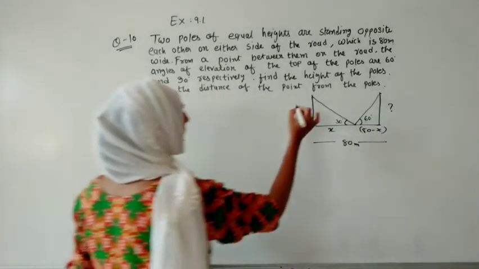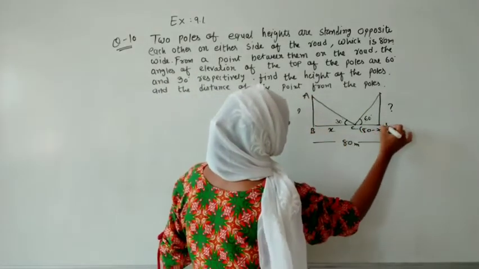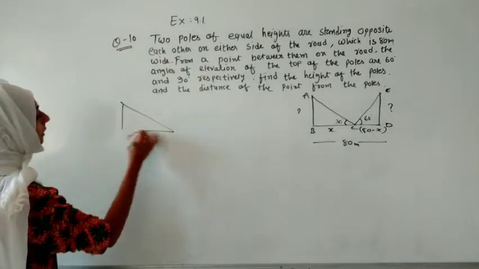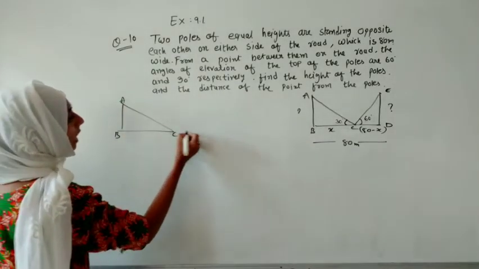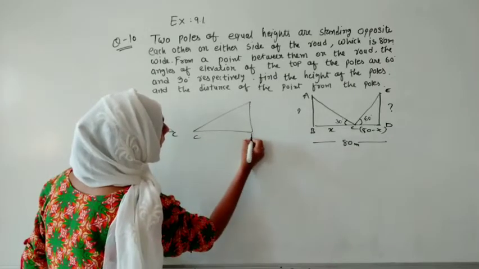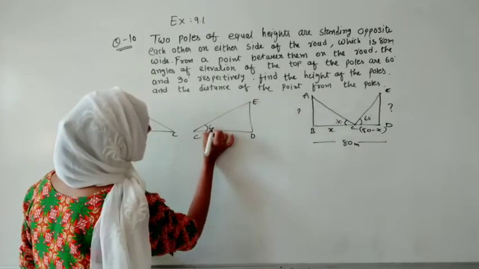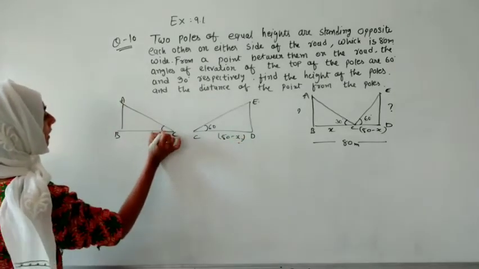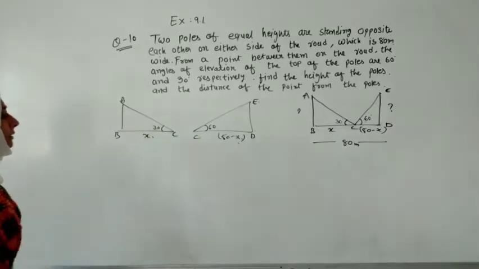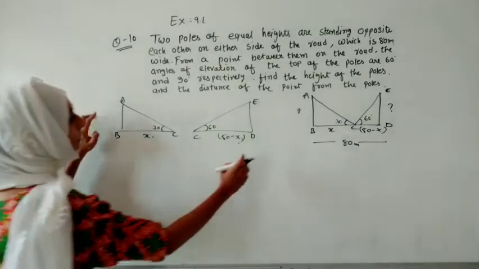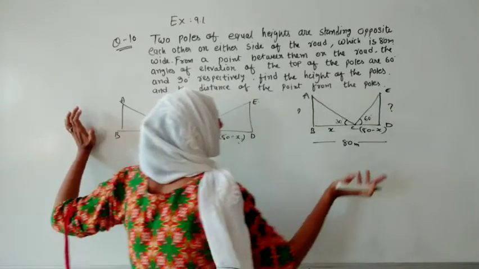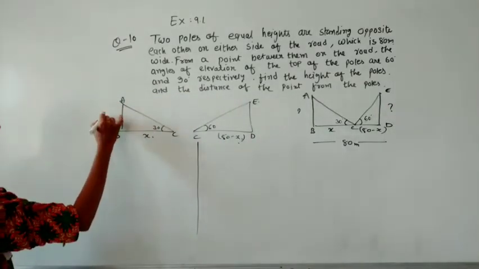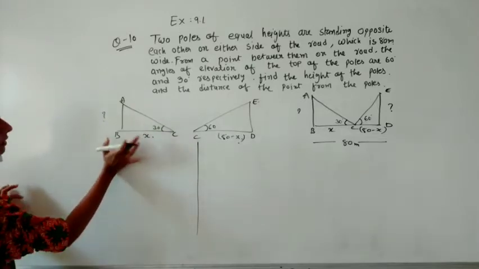Let us name the points A, B, C, D and E. Now we have to work on two triangles. One triangle is A, B and C, and another triangle is C, D and E. One has the 60 degree angle with base CD as 80 minus x, and the other has the 30 degree angle with base x. AB is equal to ED, that we know, so afterwards we will compare. For now, we have to find AB, which is the question mark. This is opposite and adjacent.